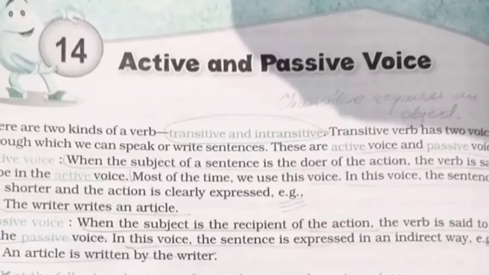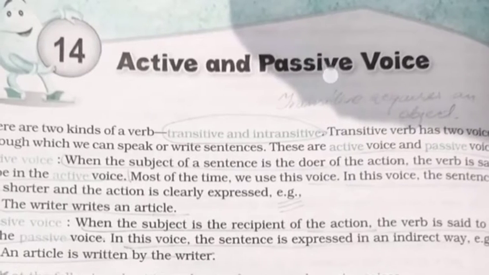See, in this voice the sentence is expressed in an indirect way. In the active voice the sentences are shorter and clear, but in passive voice the sentences are indirect. How? Earlier one was the writer writes an article, short, clear. Here an article is the object of the sentence, an article is written by the writer. So the writer, who was the subject, now is in the receiving end. Earlier it was the doer, now it is in the receiving end. An article is written by the writer.